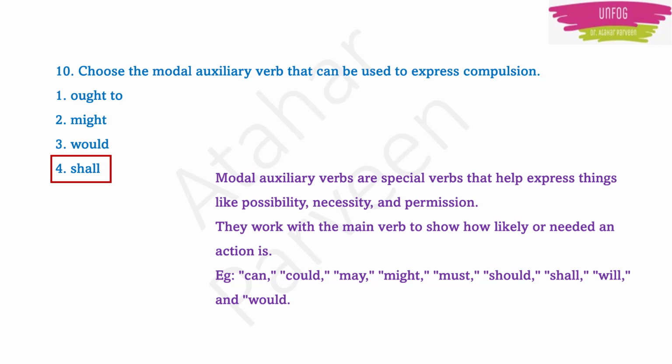So here shall is a modal auxiliary verb, and would also can be a modal auxiliary verb, but when it comes to shall and would, always prefer shall, because shall is a very common auxiliary verb. In this type of case, sometimes they also give grace marking. If there are two correct answers, they will give a grace mark also.